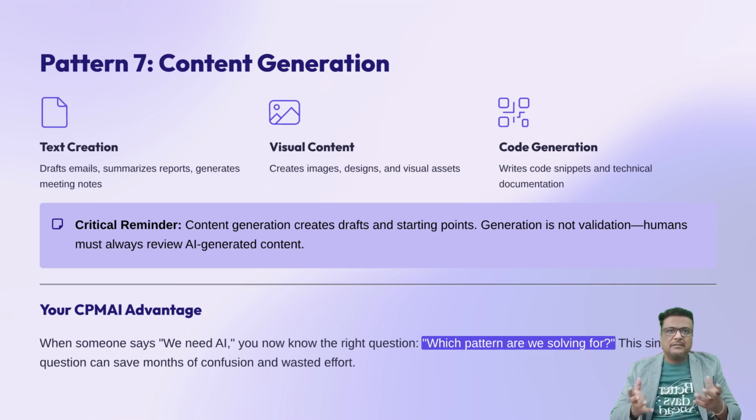Now, let me bring everything together. These seven patterns, prediction, classification, recommendation, personalization, anomaly detection, automation and decision support and content generation, are lenses. They help you understand what AI is really doing. When someone says, "We need AI," you now know how to respond. You ask, which pattern are we solving for? That single question can save months of confusion and wasted effort.